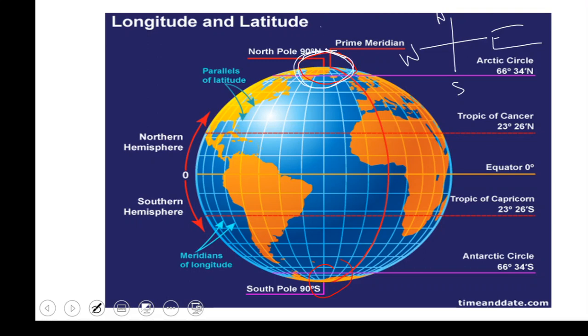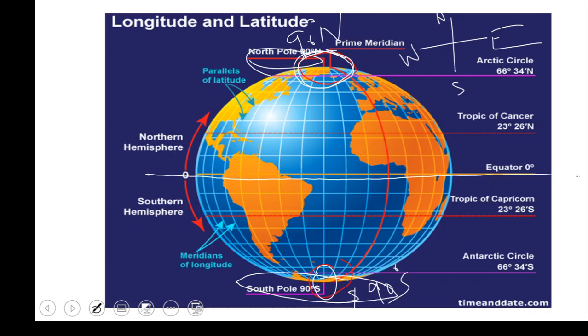The top one is the North Pole, which is 90 degrees north, and here we have 90 degrees south. So this was the first point: at two ends we have poles, the North Pole and the South Pole.